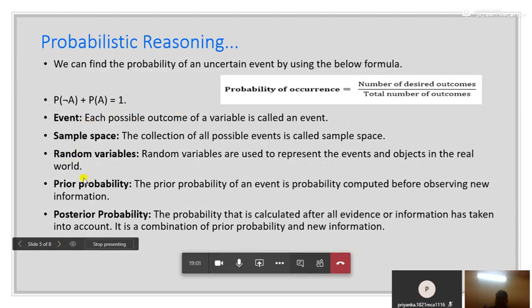Now there are some terms which we use in probability. First is event. Each possible outcome of a variable is an event. Then we have a sample